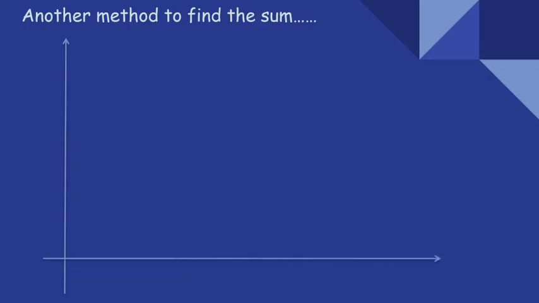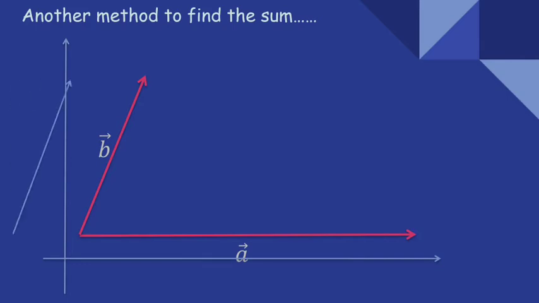There is another method to find the sum of vectors. For this we again describe it in our two-dimensional frame. First we draw our vector A. Then we draw vector B, such that the tails of vector B and vector A coincide, as we can see in the figure. Now we draw the adjacent of both vectors.